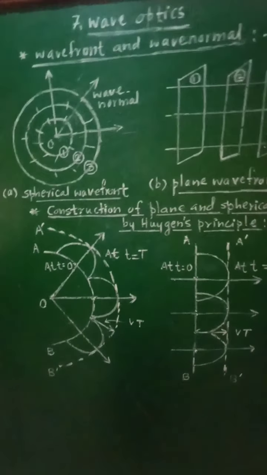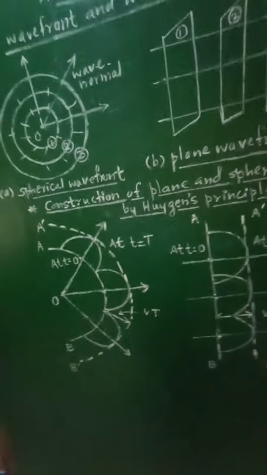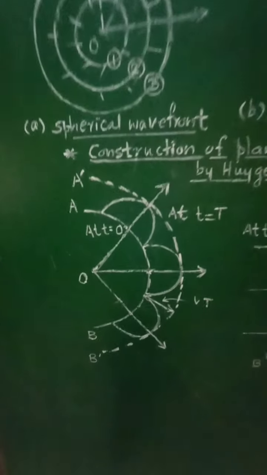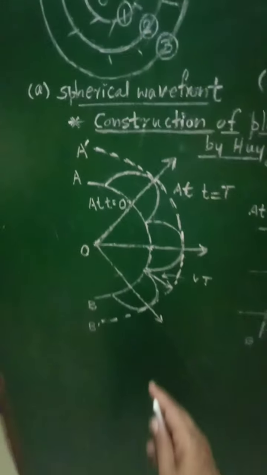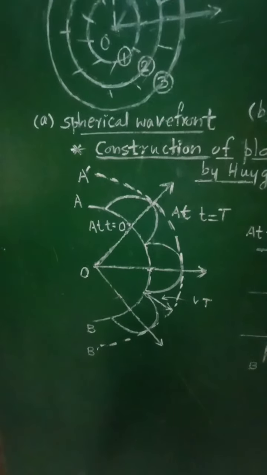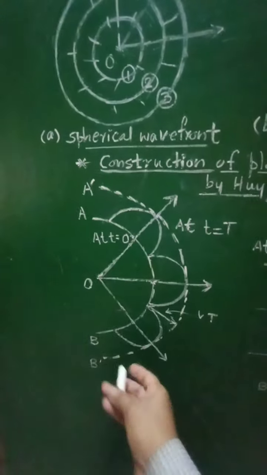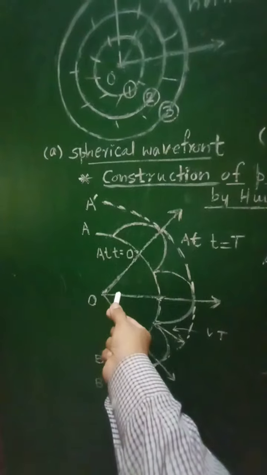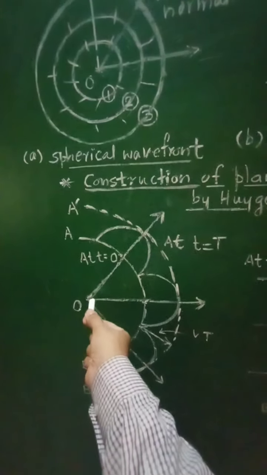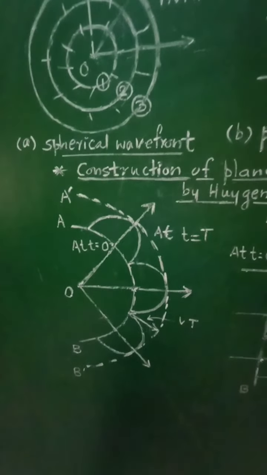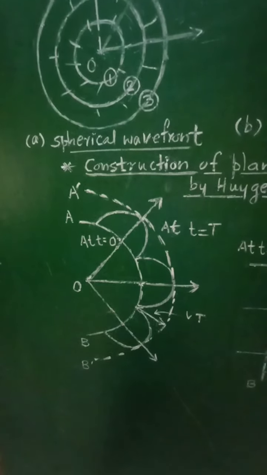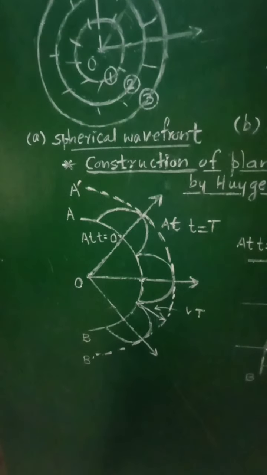So in order to construct spherical as well as plane wavefronts, let us consider first the construction of the spherical wavefront. So this is point O at which the source S will be placed, because for a spherical wavefront the source of light must be close.